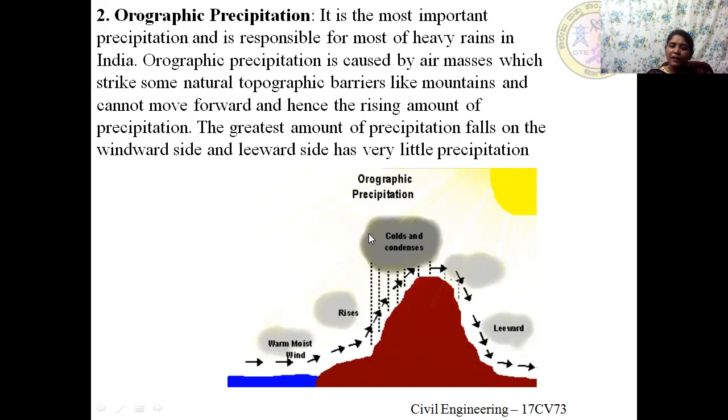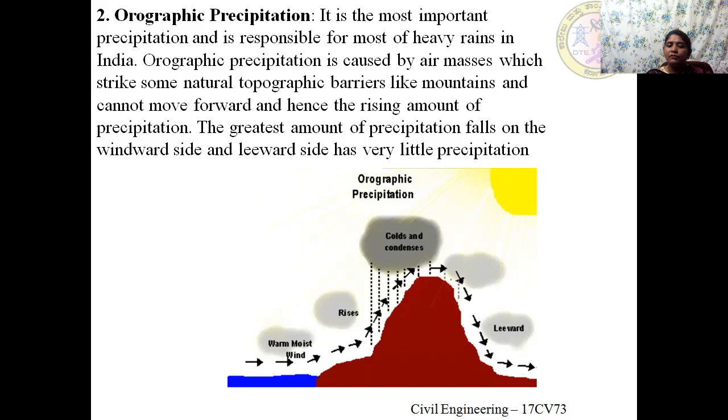These clouds precipitate in this area, and that area is known as the windward side because the wind moves here. But the back portion of the mountain is known as the leeward side, and this receives very little quantity of precipitation.